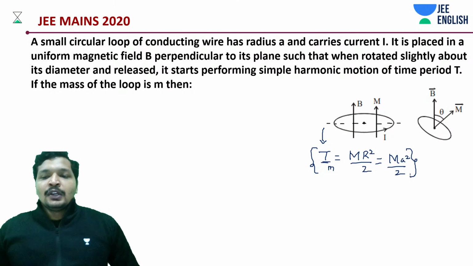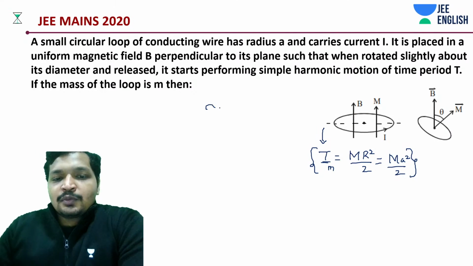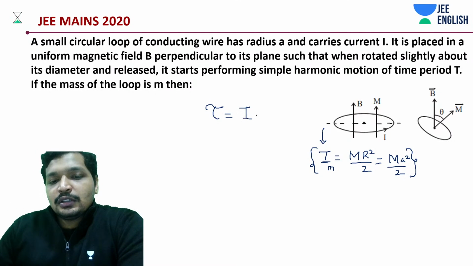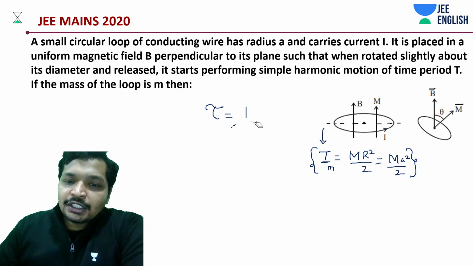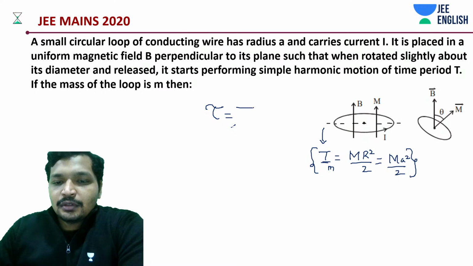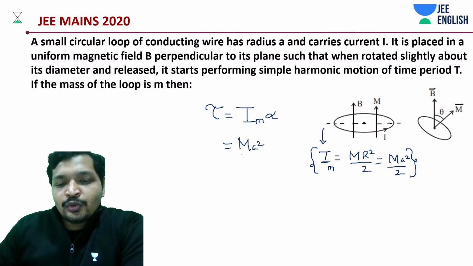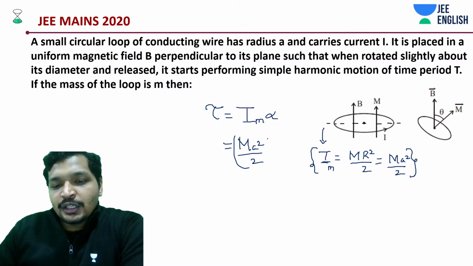Okay. So I into alpha is what? Torque. Okay, I into alpha. Moment of inertia into alpha is your torque. Okay, that is how much? M into a square by 2 into alpha is going to be tau.